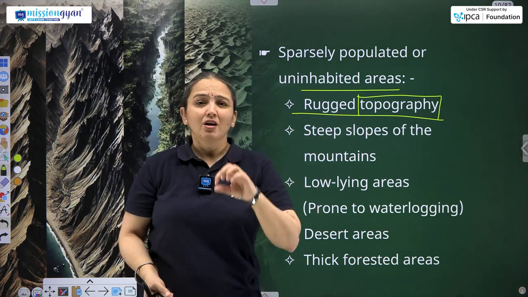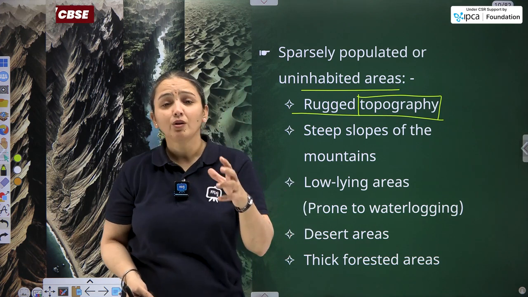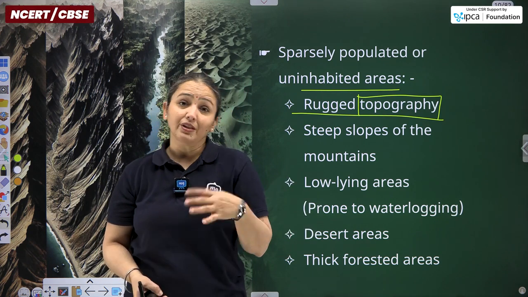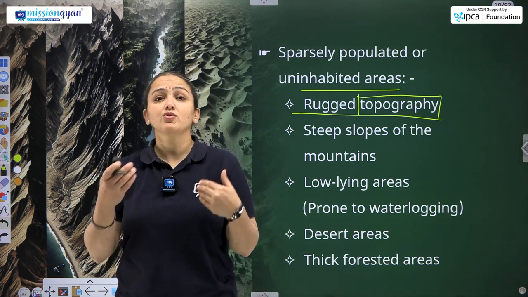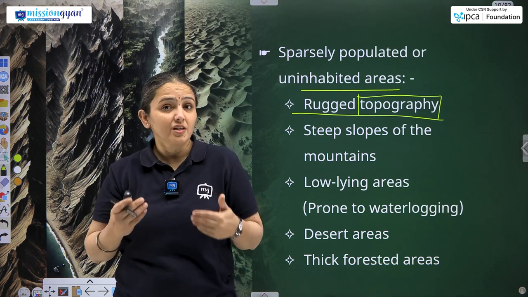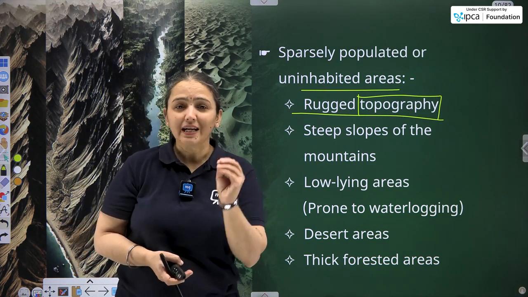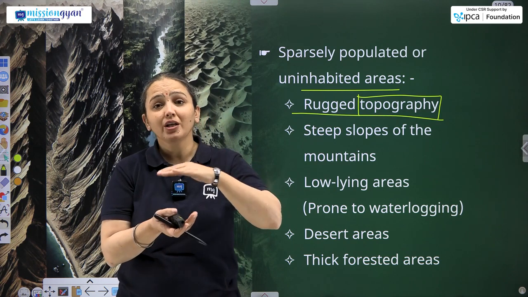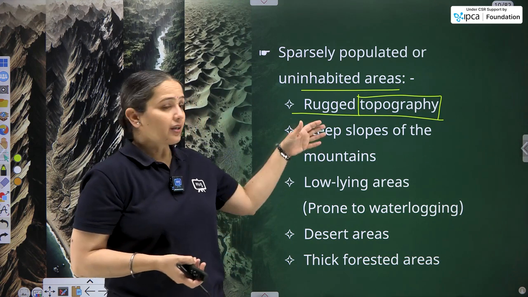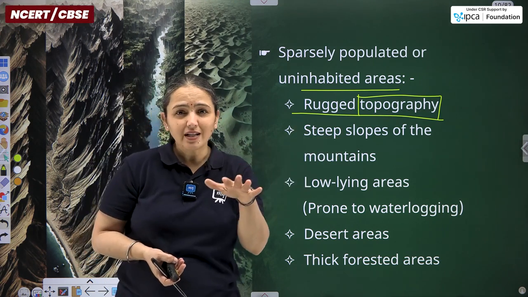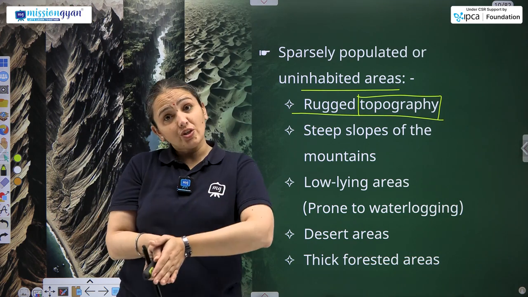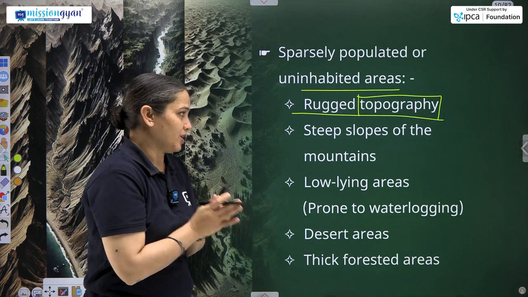So rugged means rough, not suitable for the construction part, and without construction how are the people going to survive over there? We need a shelter, and shelter can be constructed in the plain region at least, where the construction can have the base. And rugged topography is the uneven landscape. The construction can't be done in such areas.